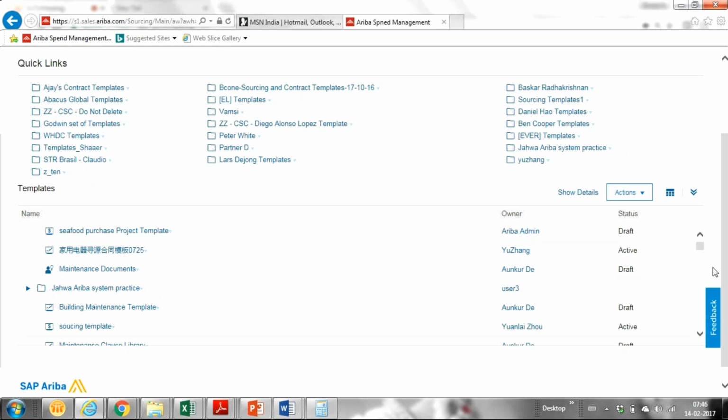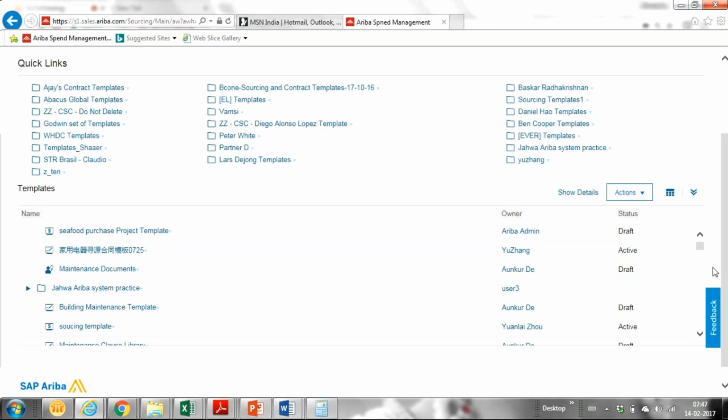Or how we started the event. Sure. So in sourcing, as I already explained, sourcing is the process of getting information from the suppliers and negotiating with them. Once negotiated, we finalize the project and award that to the supplier. Once awarded, it will be exported to contracts, or if we have any backend integration, it will be exported to the system, ECC or ERP, any backend system.